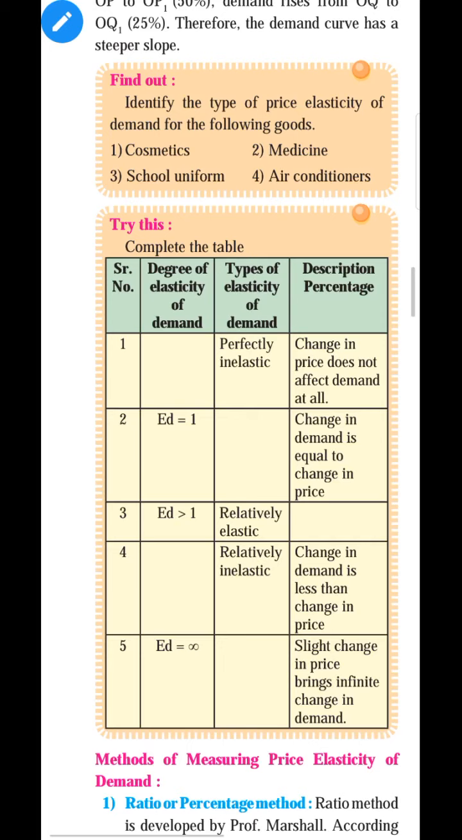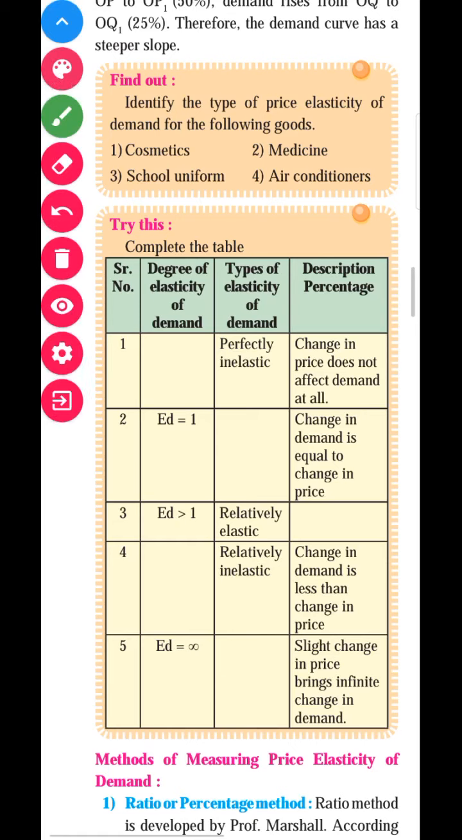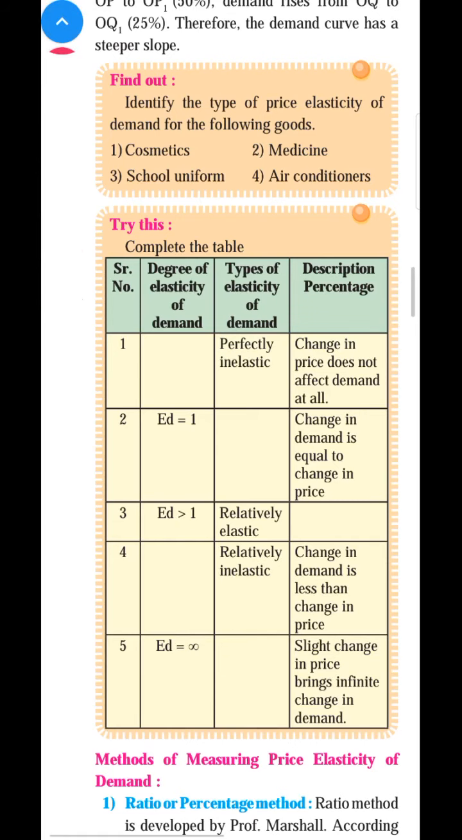So the demand for medicine is inelastic, which means there is no change in demand, only the price may increase or decrease, but medicine is perfectly inelastic demand. So which type is it? It is the second type. Yes.